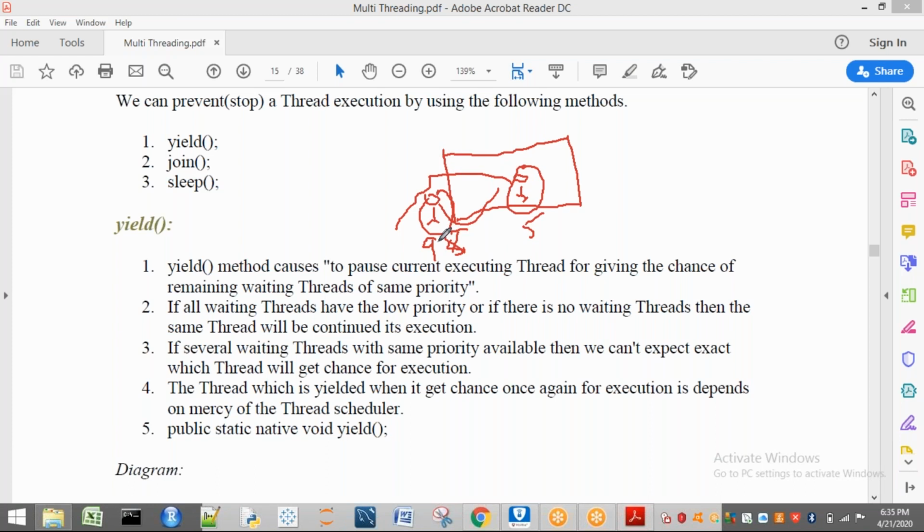So let us consider one more example. If this thread has only priority 3, then this particular thread is not going to give a chance to this particular thread. The reason is that it has the lowest priority.